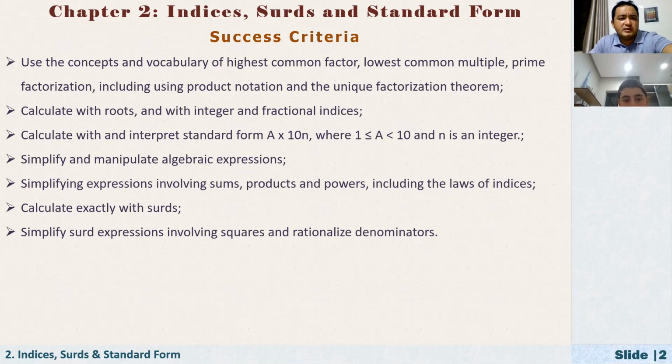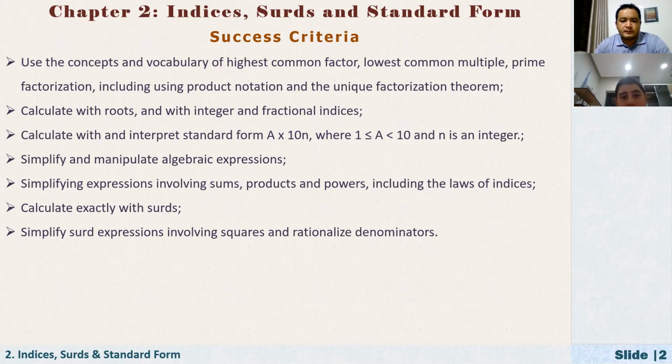Can you read the first one, Arad? Use the concept and vocabulary of highest common factors and lowest common multiples. Prime factorization, including using product notation and the unique factorization theorem. Calculate with roots and with integer and fractional indices.